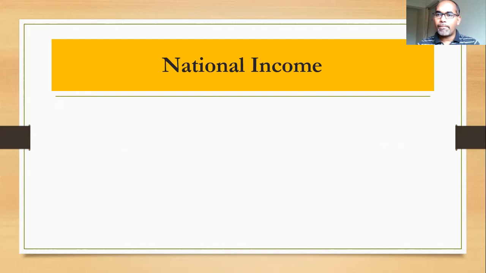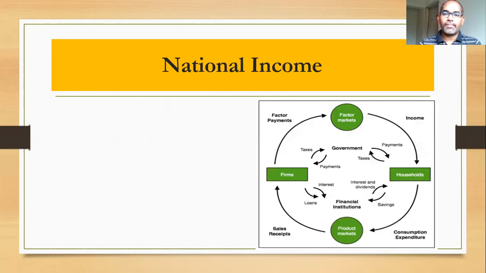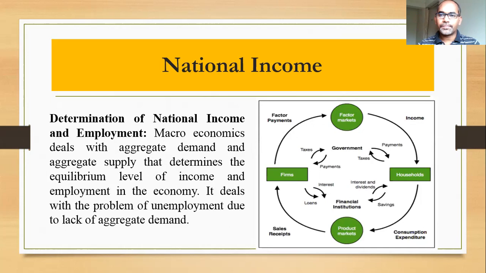It is a very important indicator to assess the level of development of a country. Based on the level of national income, we can easily assess the level of development in that particular country. Here I have given some text and a picture also, with which we can better understand what national income is. National income is a key indicator dealt with by macroeconomics, because aggregate demand and aggregate supply, that means total demand and total supply, determine the national income.